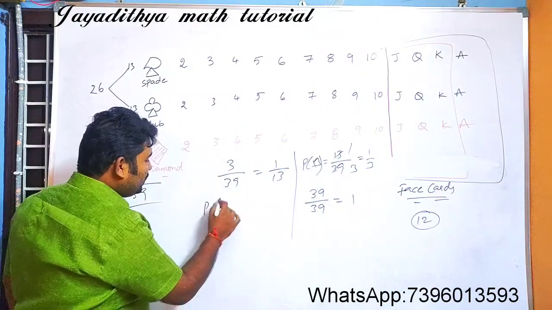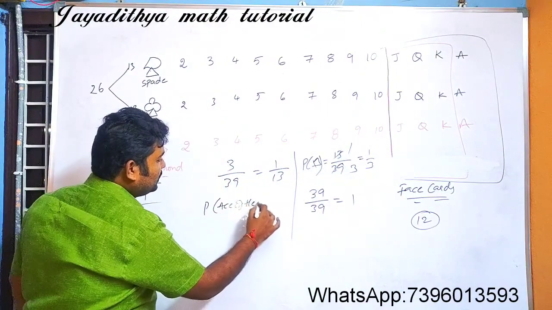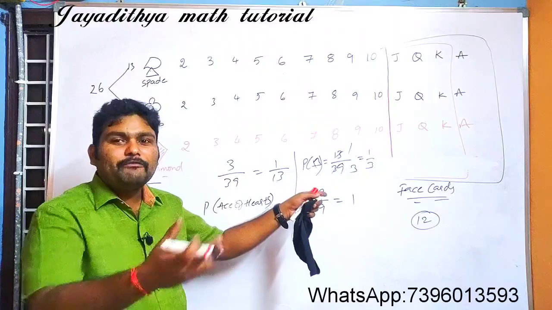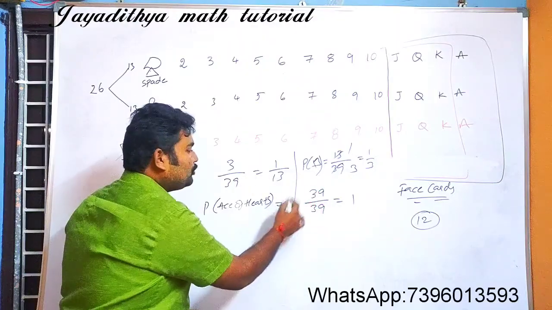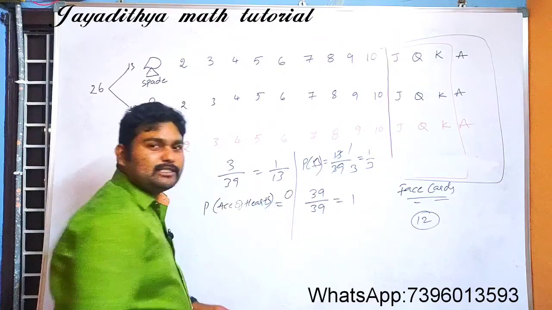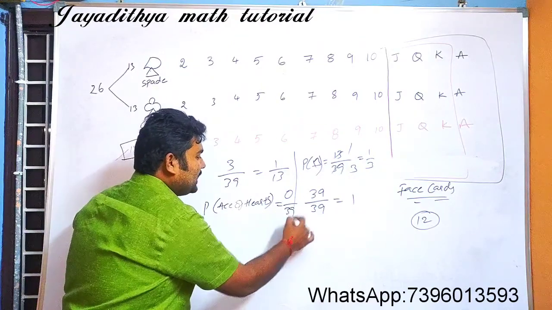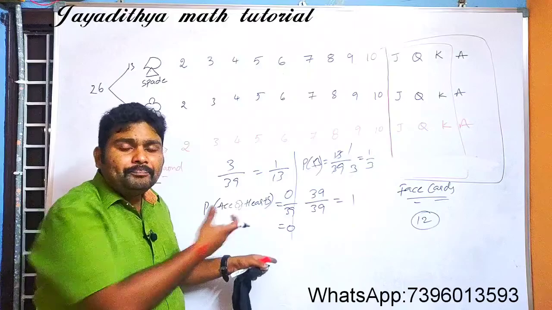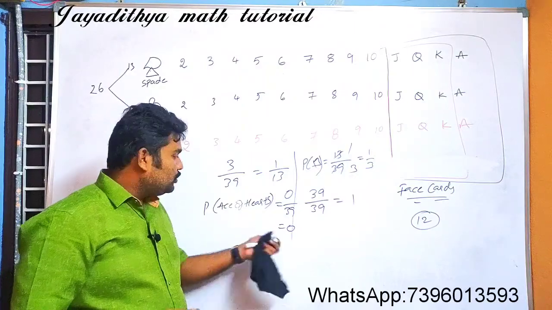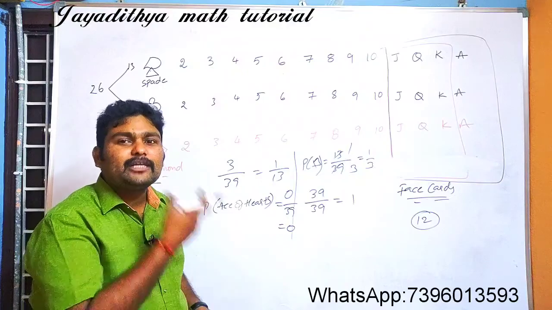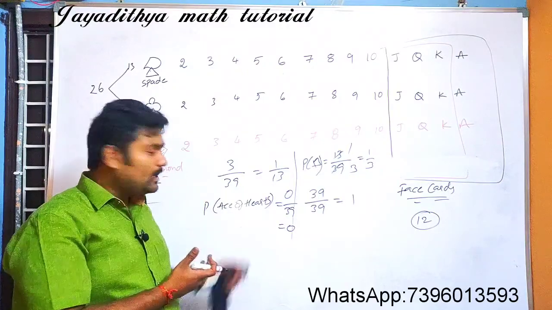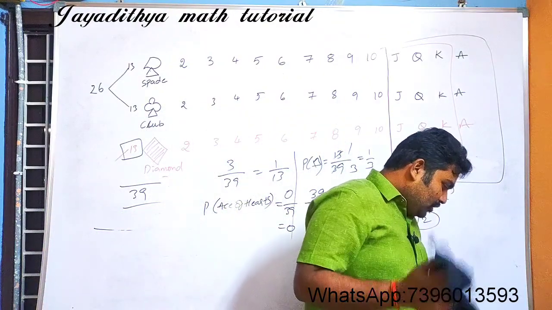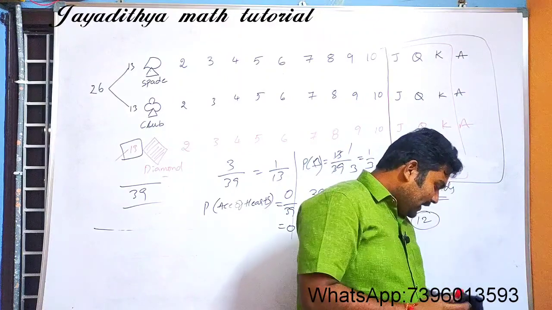Next one. What is the probability of getting the ace of hearts? Already we have removed all the hearts. So from where can we get the ace of hearts? There are no favorable outcomes for this event. So that is 0 favorable outcomes by total 39. So the probability value is 0. What do we call an event whose probability is 0? It is an impossible event. Clear? So in this way you can find out the problems.